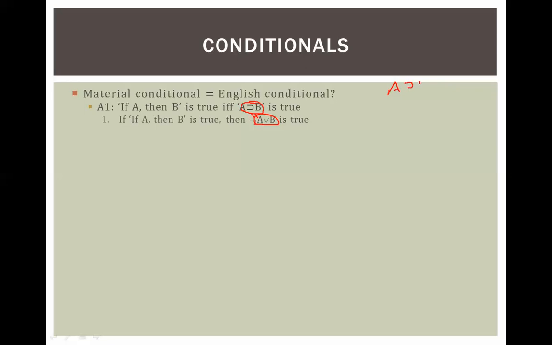Remember, this and this equal this. If A then B, if B then A, if and only if B. Right? You put these two together and they equal this. So that's what we're going to try to prove: the first one, then the second one, and then we'll have our last one. So if A then B is true, then not A or B is true.